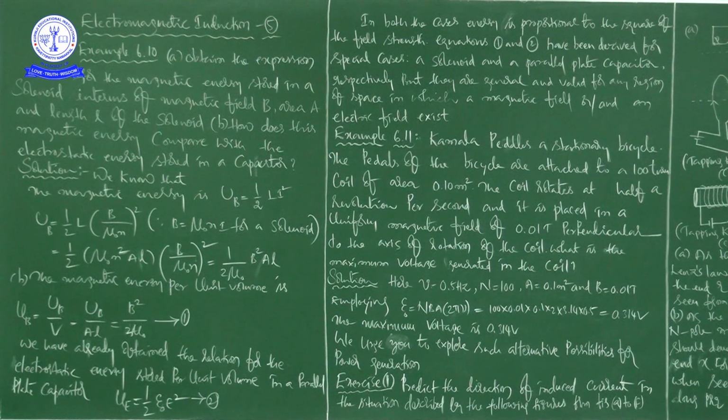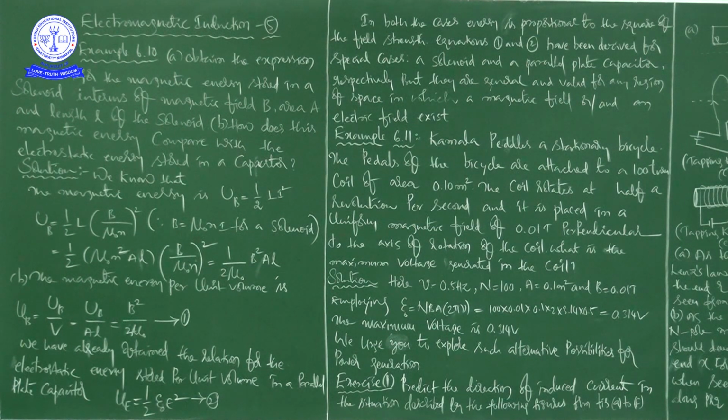Example 6.10. Obtain the expression for the magnetic energy stored in a solenoid in terms of magnetic field B, area capital A and length small l of the solenoid. And B, how does this magnetic energy compare with the electrostatic energy stored in a capacitor? So in this example problem 6.10, there are two questions, A and B. First you try to understand the question.